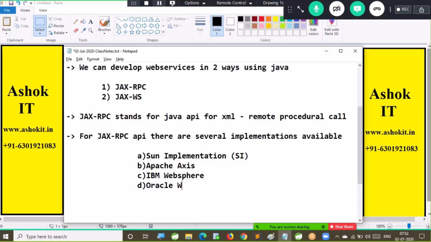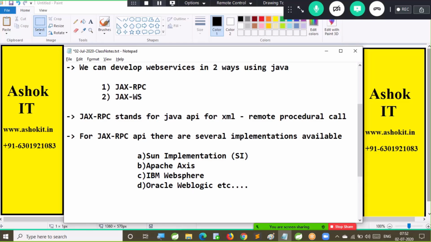Oracle also provided the Oracle WebLogic implementation. So if you want to develop a web service by using JAX RPC, you need to use this JAX RPC API along with one implementation. Then only you can start web service development by using Java.